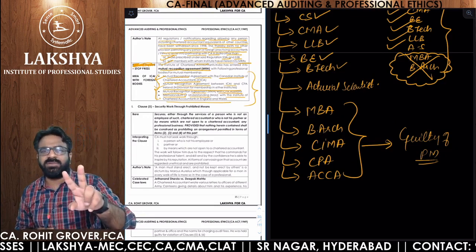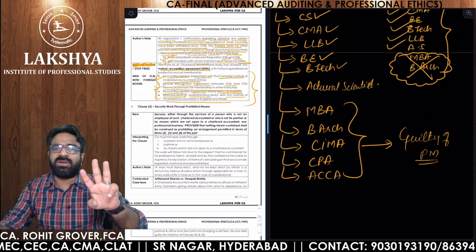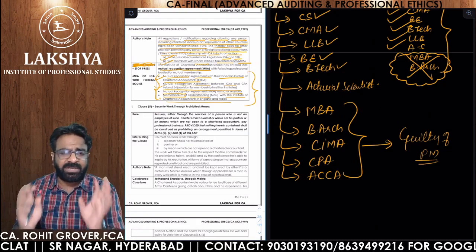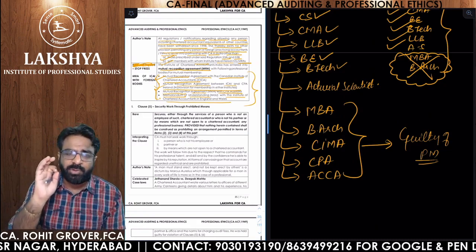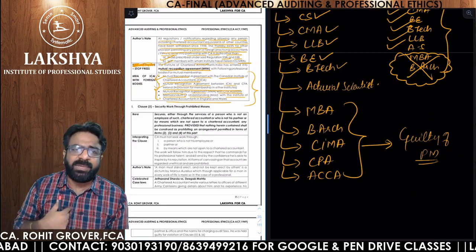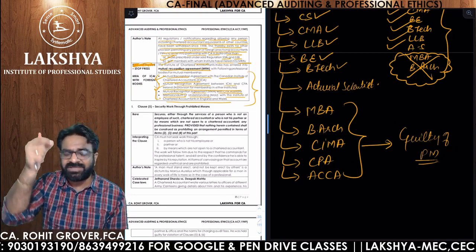You are guilty under clause number 2 if you are sharing. You are guilty under clause number 3 if you are receiving. You are guilty under clause number 4 if you are entering into a partnership. Remember what I told you yesterday also, all 34 clauses will be there inside you in a sequential manner.